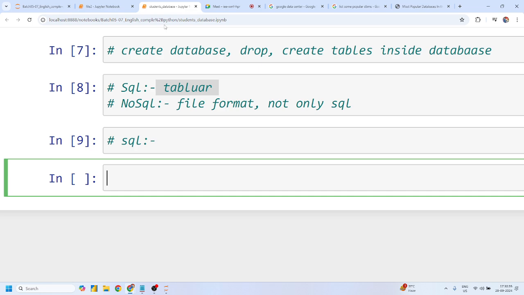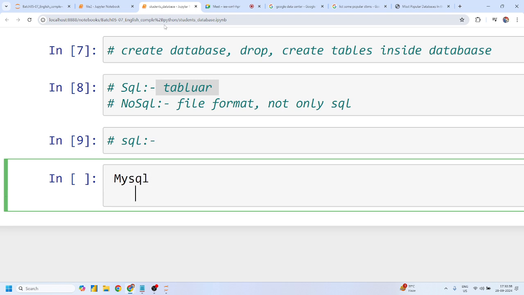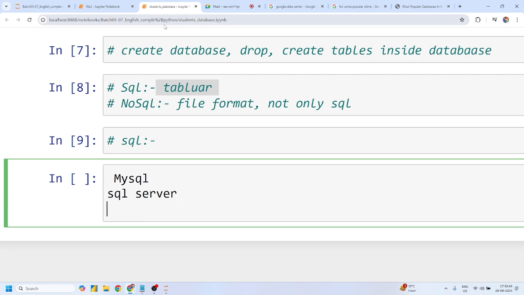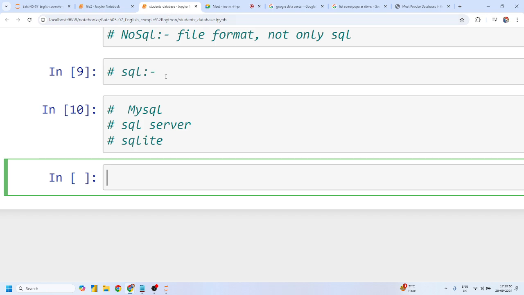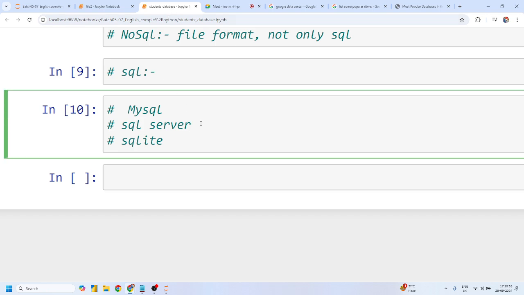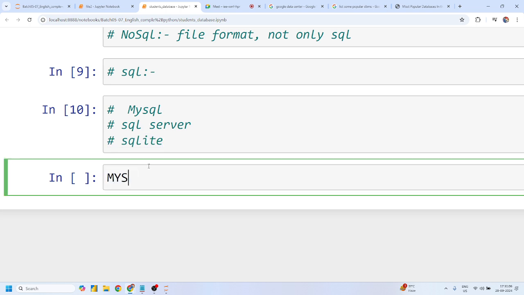Yes, sir. Perfect. So guys, we'll start with MySQL, then we'll focus on some SQL Server concepts, and then we want to focus on SQLite, which is the lighter version of SQL, right? If I don't want to install any software or any management system, then Python gives you the SQLite version, which is a lighter version of SQL. So first of all, we'll start with the MySQL concept. MySQL again is a DBMS tool, a database management system.